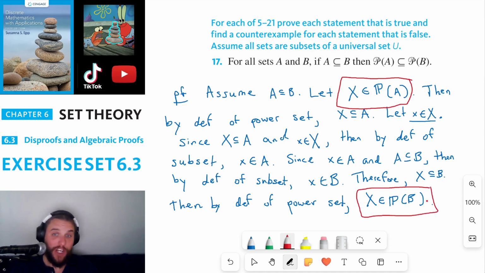But this proof is pretty tricky because we had to do an element proof within an element proof. And that's weird.